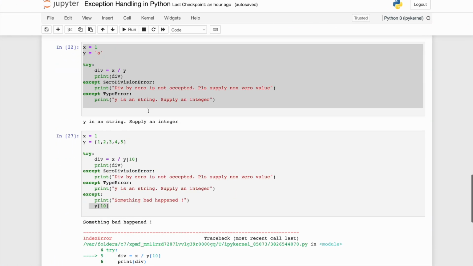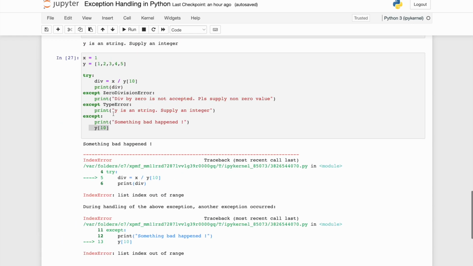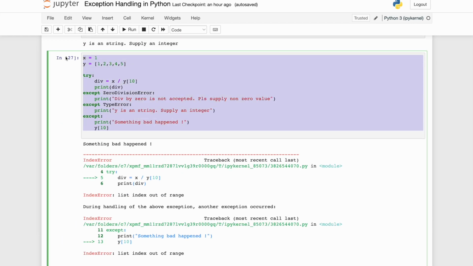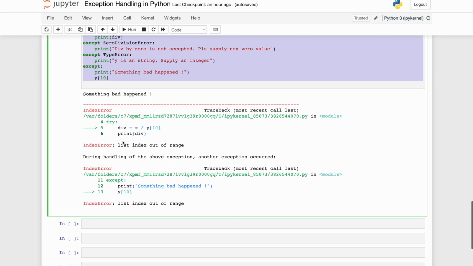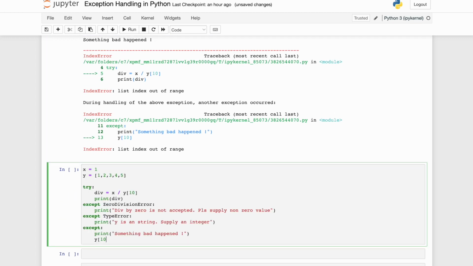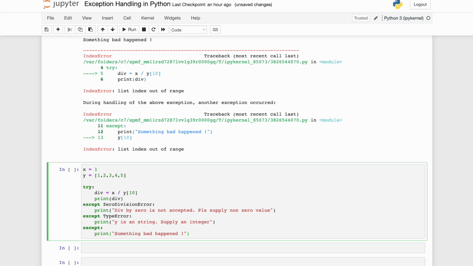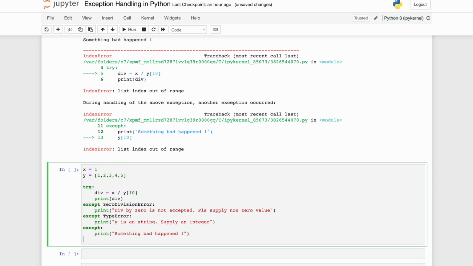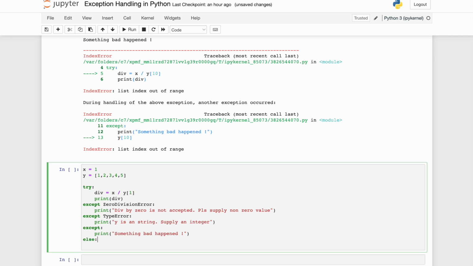Let me take our running example over here, and let me clear it out a bit. We did the except, and now let's do the else.